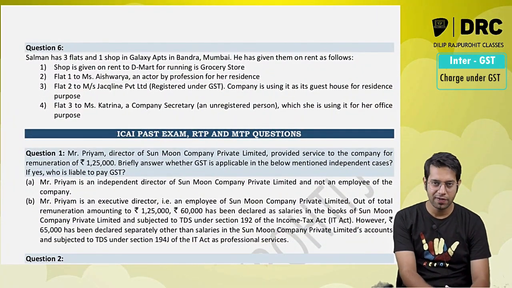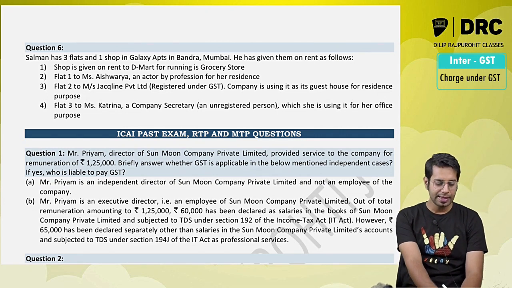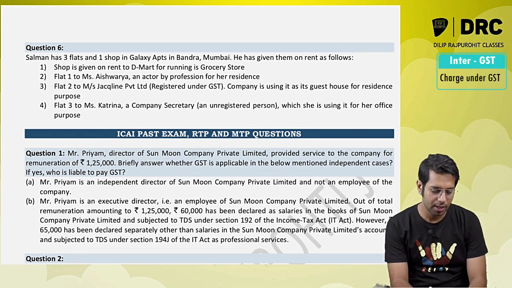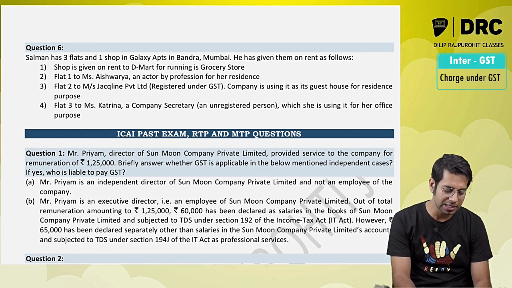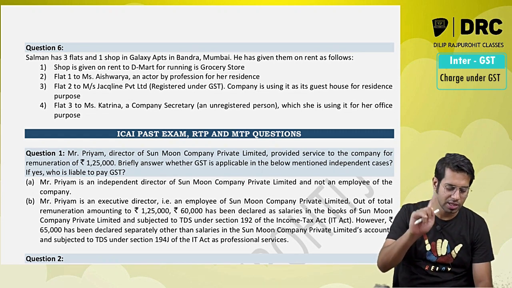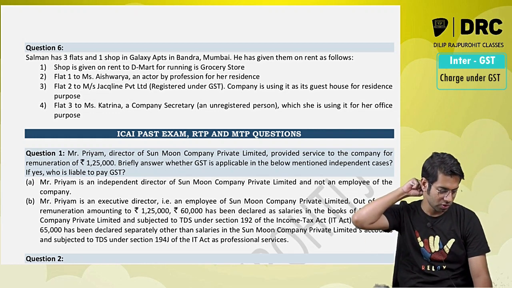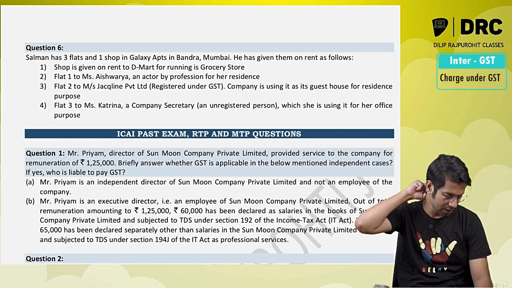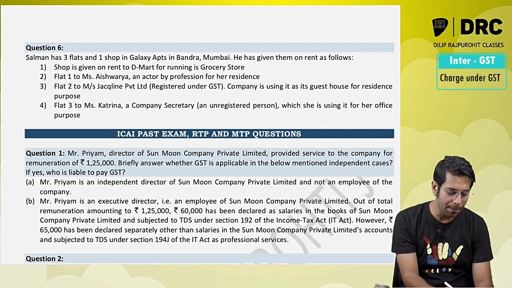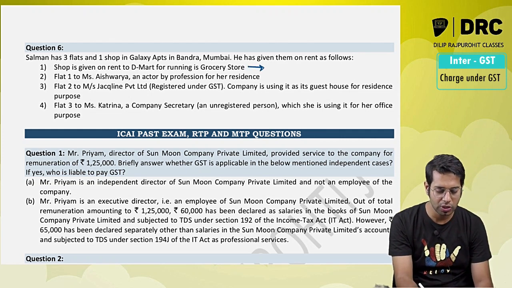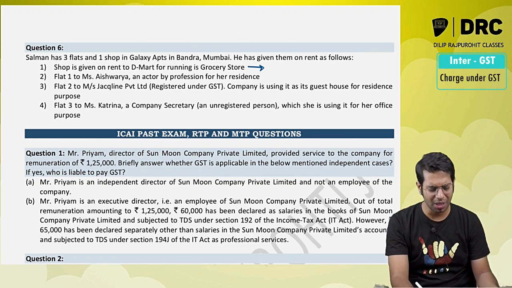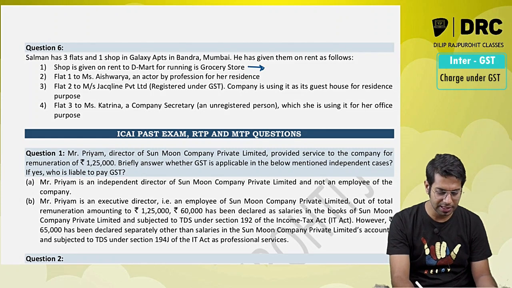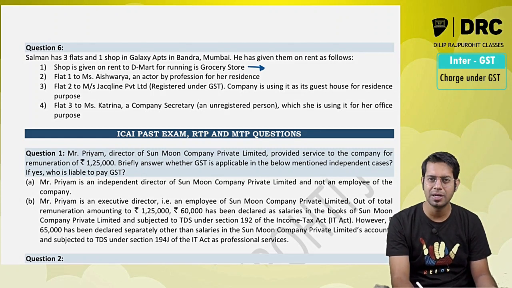Next, Salman has 3 flats and 1 shop in Galaxy Apartments in Bandra, Mumbai. He has given them on rent as follows. Shop is given on rent to DMart for running business. So it is rented for what purpose? Shop is rented for business purpose. So in the present case, is rent taxable under reverse charge?